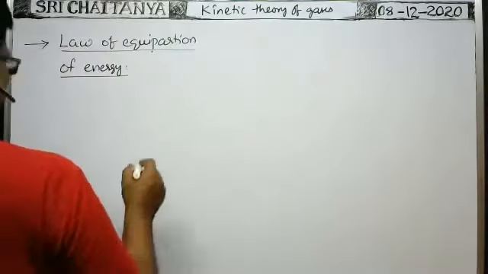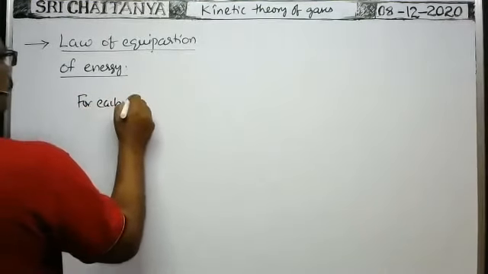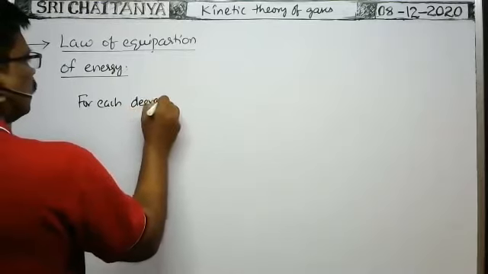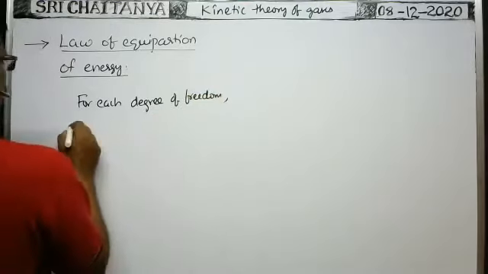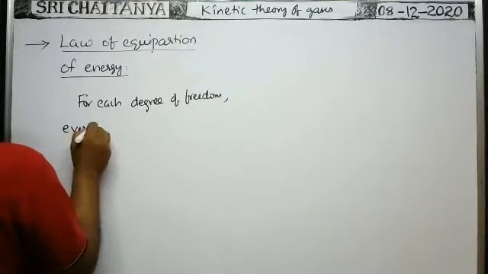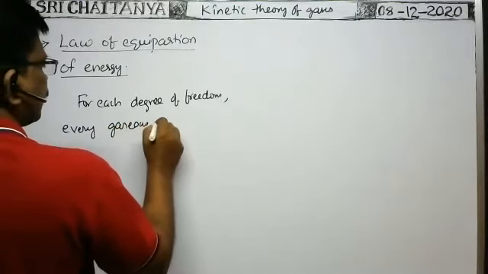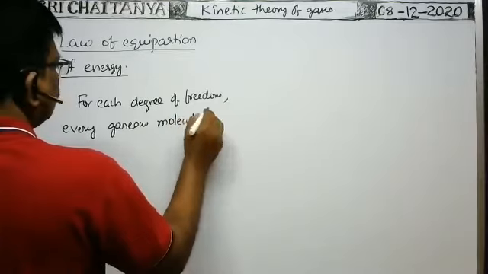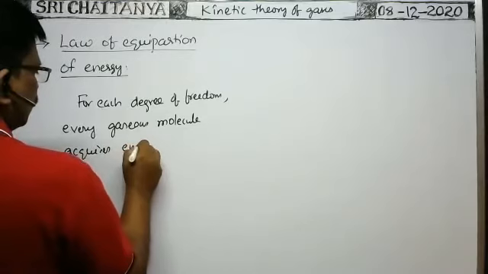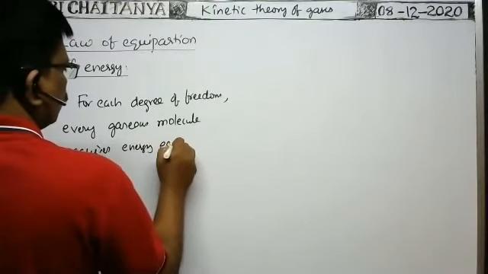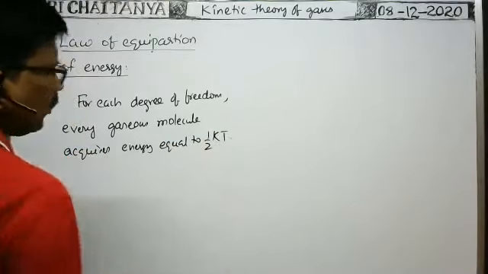Okay, so here for each degree of freedom, every gaseous atom or molecule acquires energy equal to half kT, where k is the Boltzmann constant.